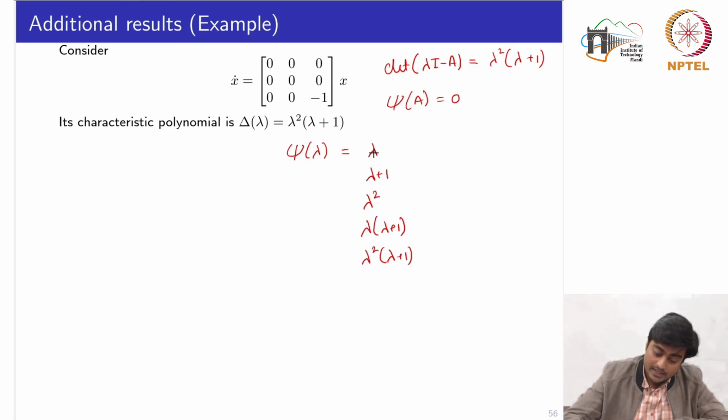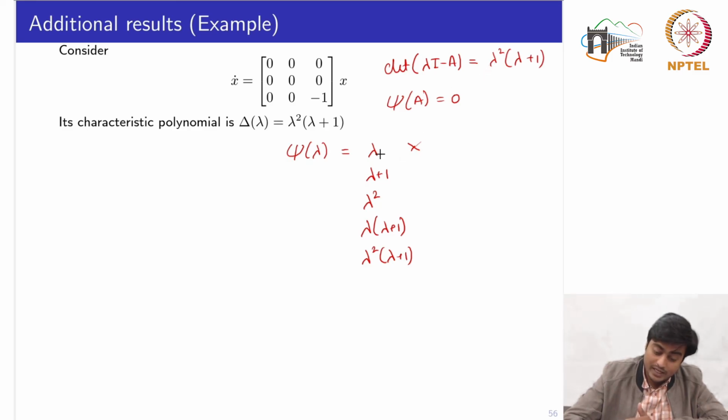So if we replace lambda by A, we know that A matrix is not a 0 matrix. So this cannot be a minimal polynomial. Similarly, lambda plus 1, if I put A plus 1, in fact, it cannot be considered as the minimal polynomial, because we are considering only the minimal polynomial where we have lambda is equal to 0.